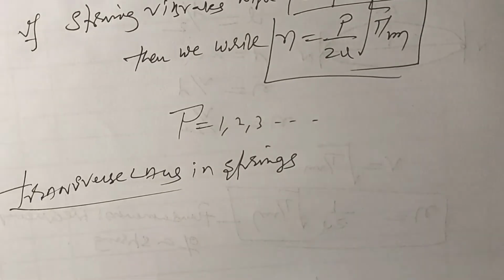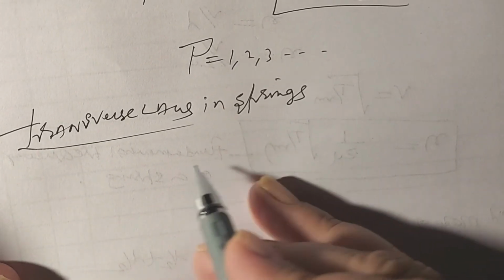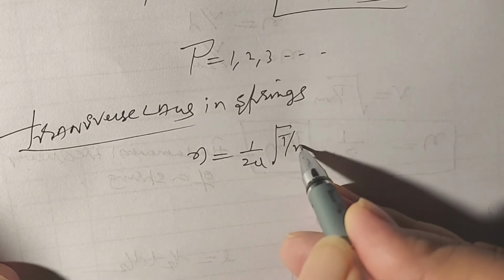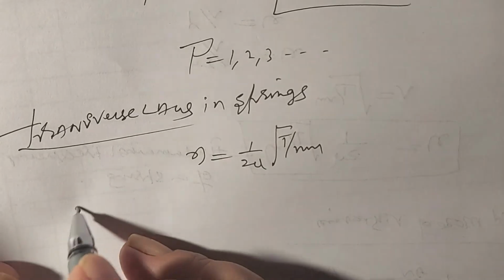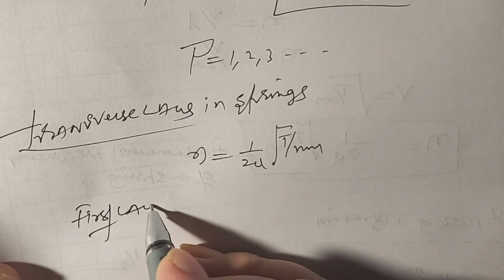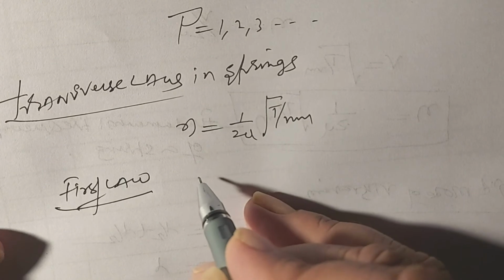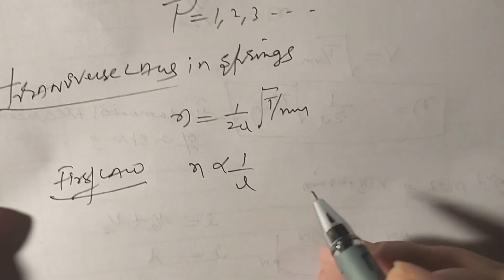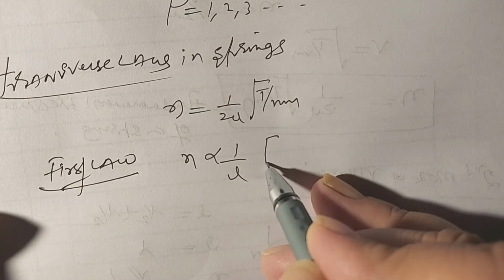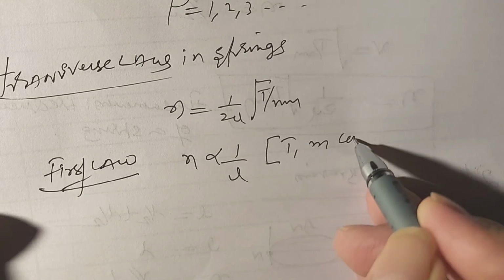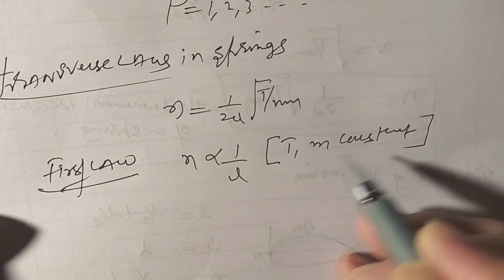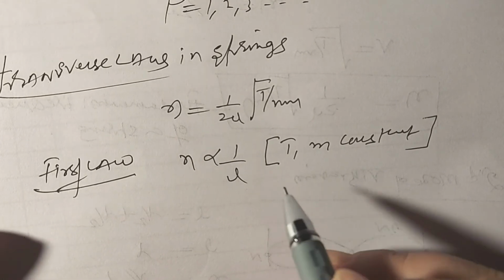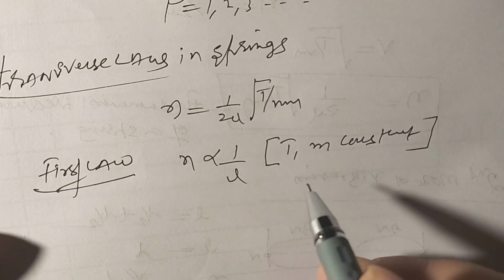We know the fundamental frequency formula is 1 by 2L square root of T by M. The first law: the frequency of the wire is inversely proportional to the length of the wire, when T and M are constant. This law is called the first law.